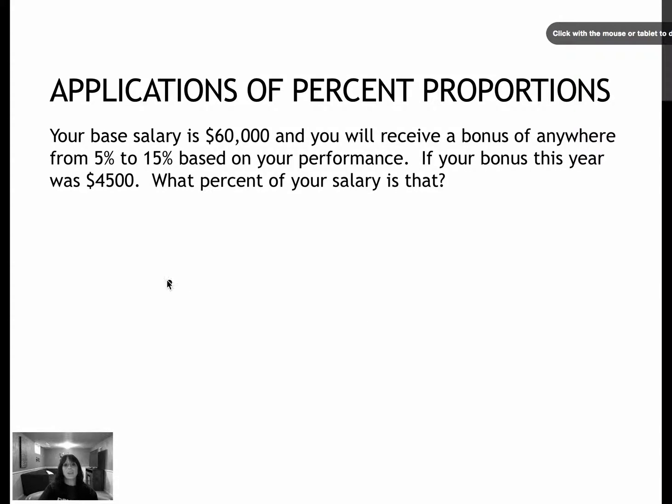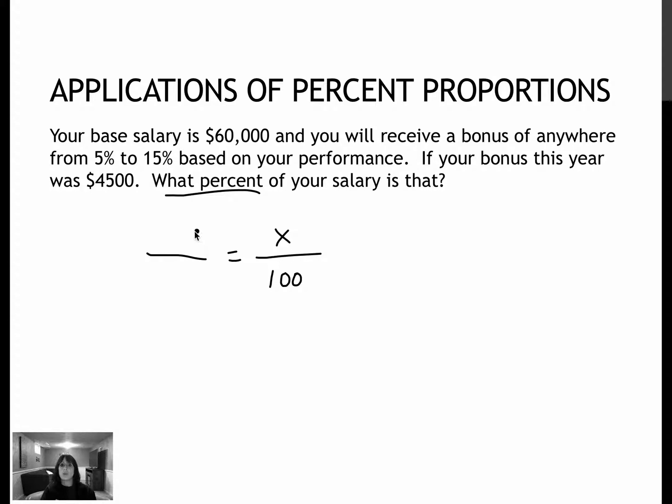So again, we're looking at is over of, percent over 100. And I know that I'm trying to find the percent. So I know for sure that it's going to be x over 100. So now the question comes, which one is 60,000 and which one is 4,500? So remember that it's not just is over of, it's part over whole.